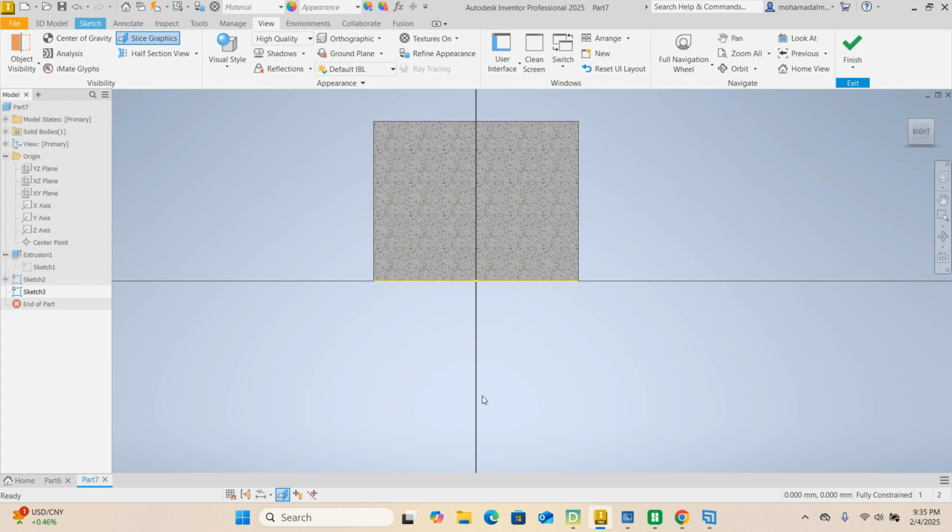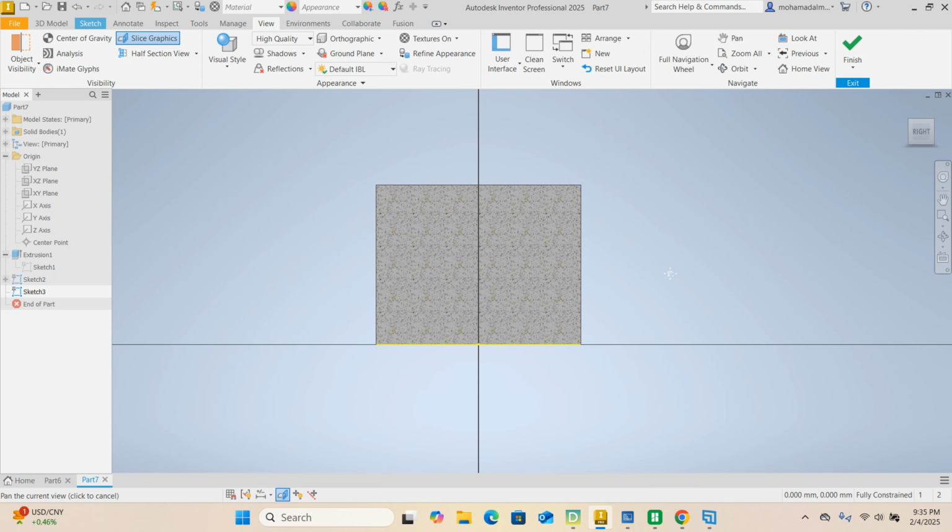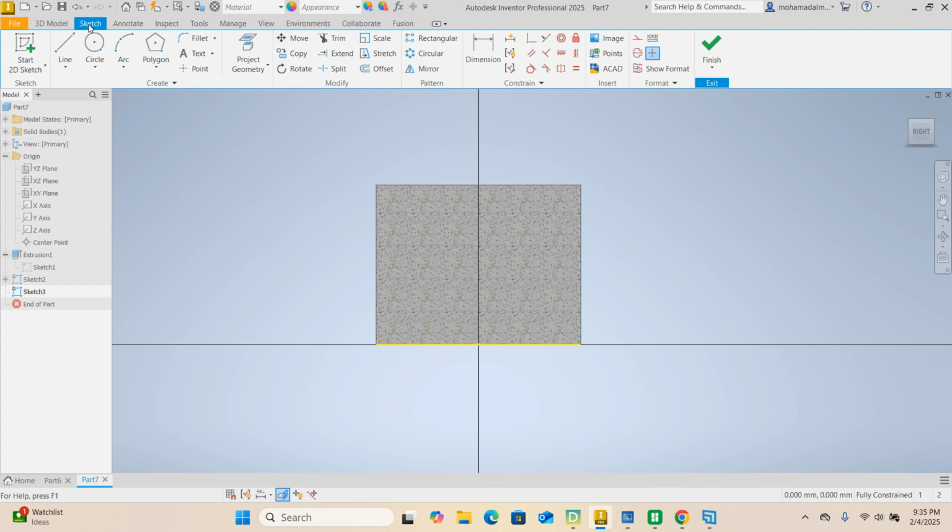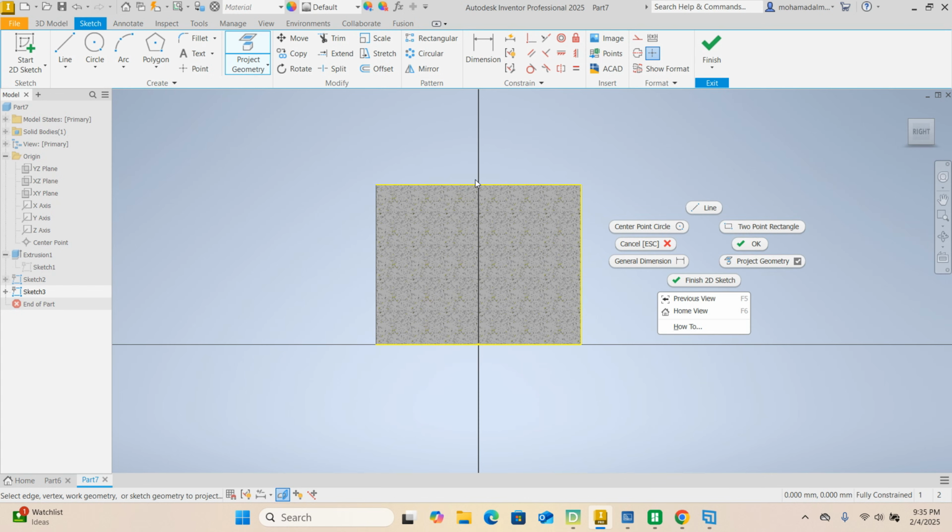It does the same thing. Either use this one or go to the view tab. All right, now we need to project geometry here as well. So we're going to go back to 2D sketch for the geometry, and we need to select these first, and then I select this line as well.